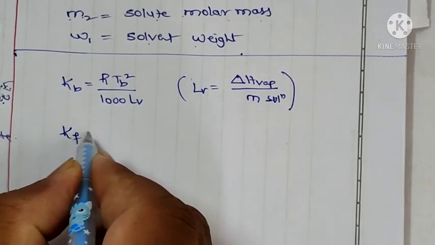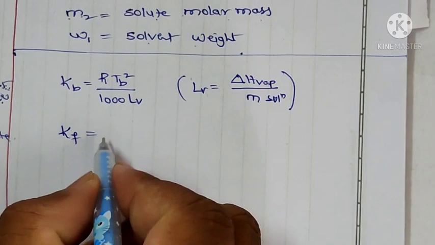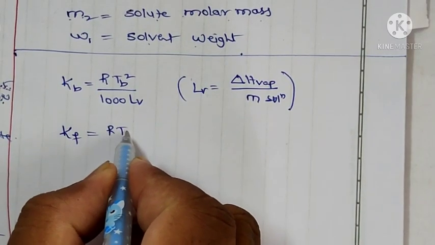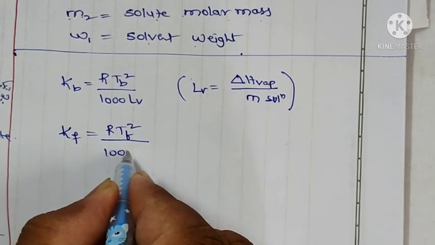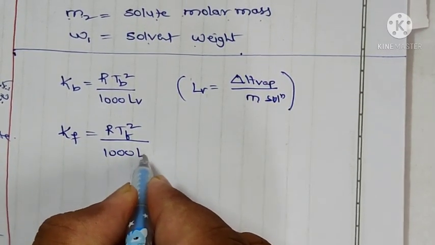Kf is equal to R TF square divided by 1000 into Lf,